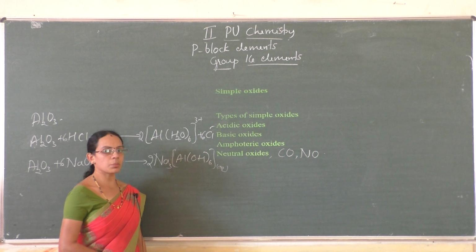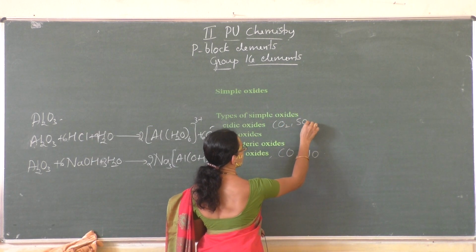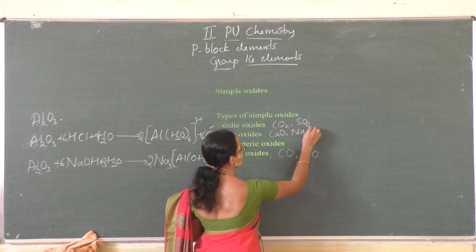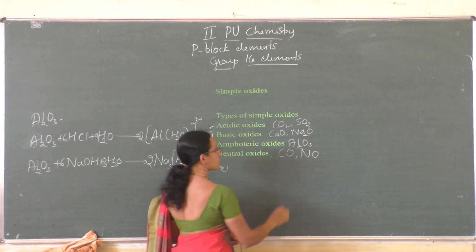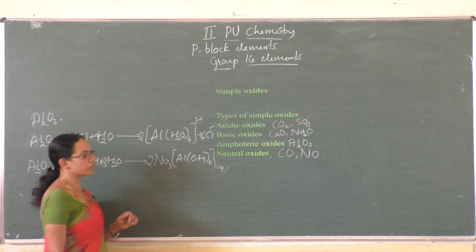Just remember the examples: acidic oxides, carbon dioxide or sulfur dioxide; basic oxide, calcium oxide or Na2O, sodium oxide; amphoteric oxide, aluminium oxide, Al2O3; and neutral oxide is CO and NO.